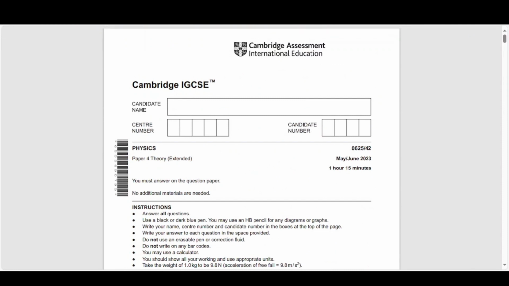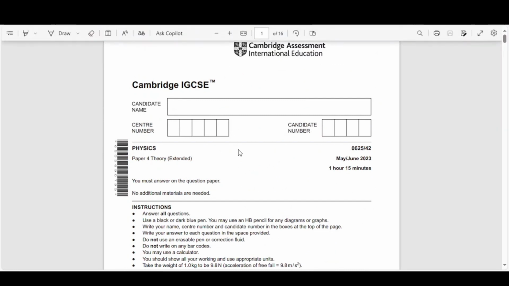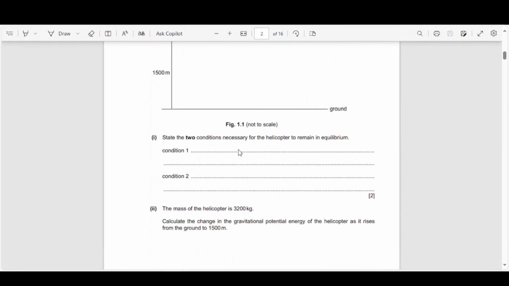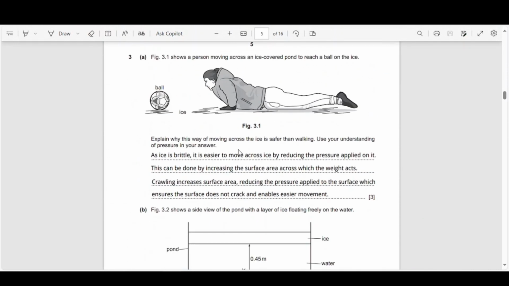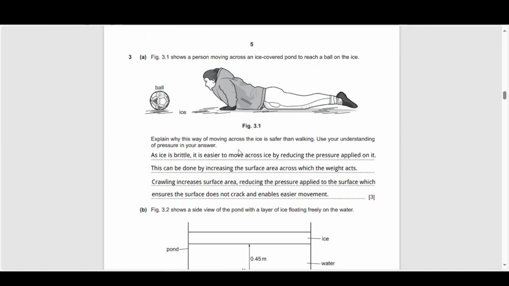so we've got May-June 2023 variant 4.2. So question 3. Figure 3.1 shows a person moving across an ice-covered pond to reach a ball on the ice. Explain why this way of moving across the ice is safer than walking. Use your understanding of pressure in your answer.